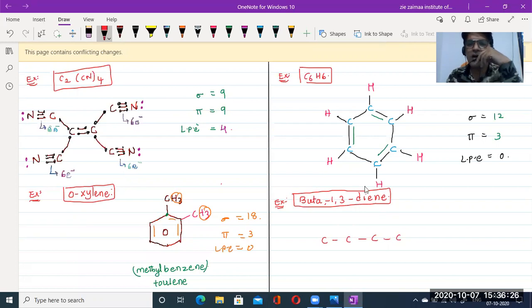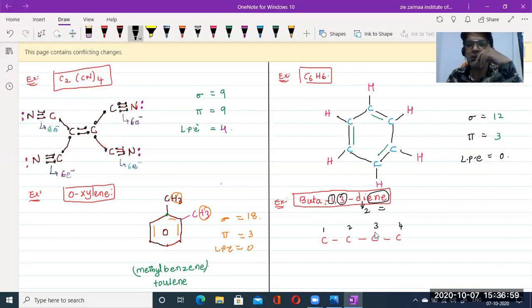Out of 4 carbons, 1,3. First, let us arrange the carbon numbers here: 1, 2, 3 and 4. Here diene: ene means double bond, and di stands for 2. So how many double bonds should be kept over here? 2 double bonds, and they should be arranged at the first carbon as well as the third carbon.